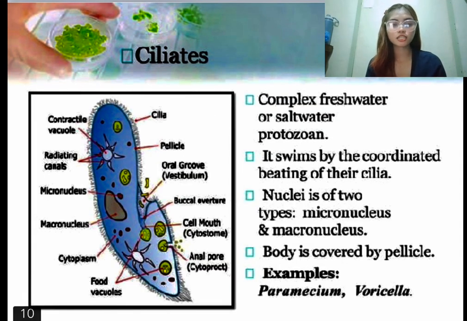Let's move on to the ciliates. Ciliates are complex freshwater or saltwater protozoans. They swim by the coordinated beating of their cilia. The nuclei have two types, the micronucleus and the macronucleus. Ciliates' body is covered by a pellicle. The examples of ciliates are paramecium and vorticella.